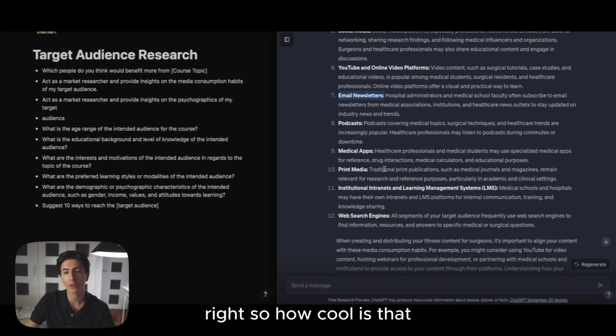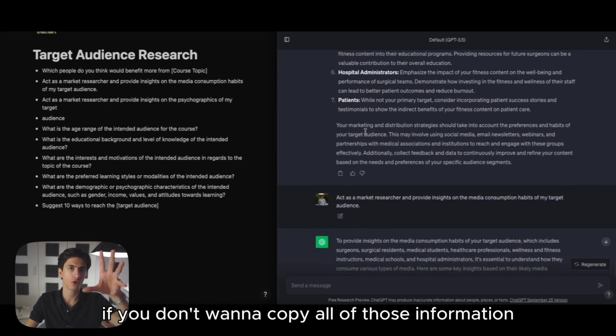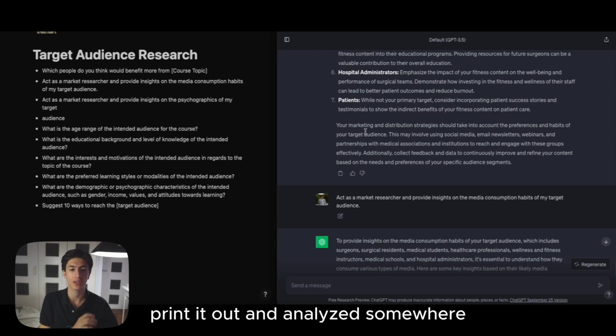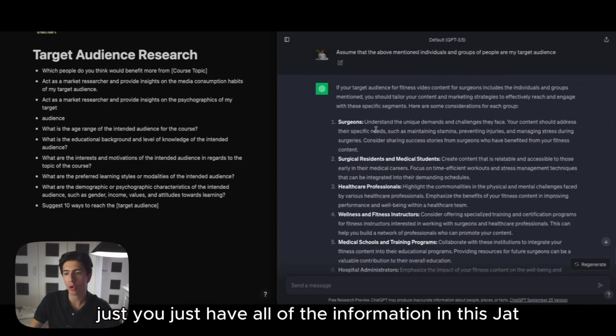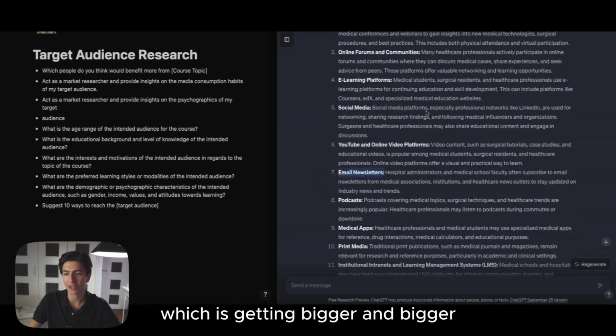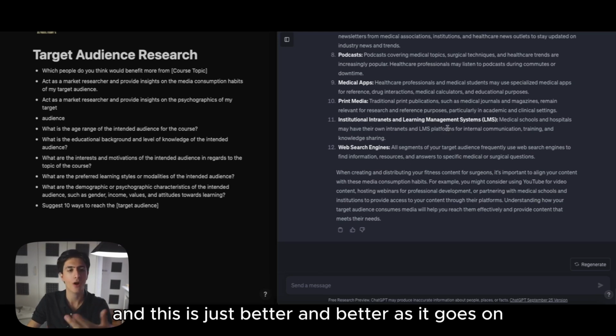So how cool is that we already know where those people hang out? And again, if you don't want to copy all of this information and paste it in a Word file and then have this Word file printed out and analyzed somewhere, you just have all of the information in this chat that we have opened with ChatGPT, which is getting bigger and bigger. So we know that we're inputting more information, and this is just better and better as it goes on.